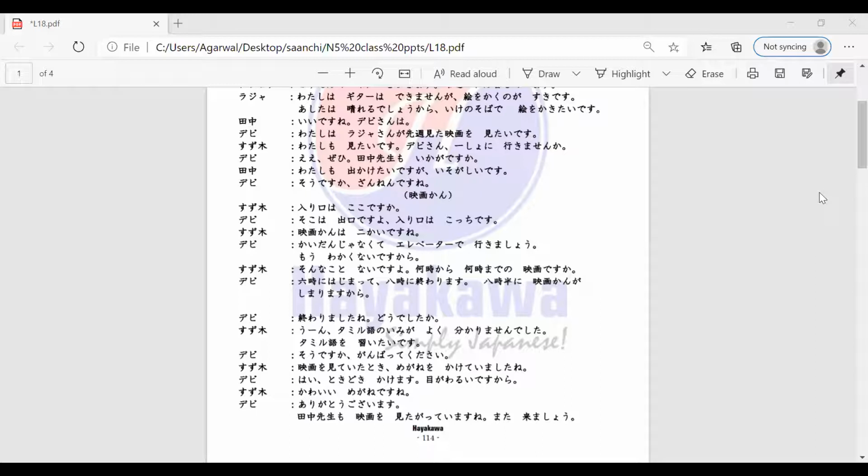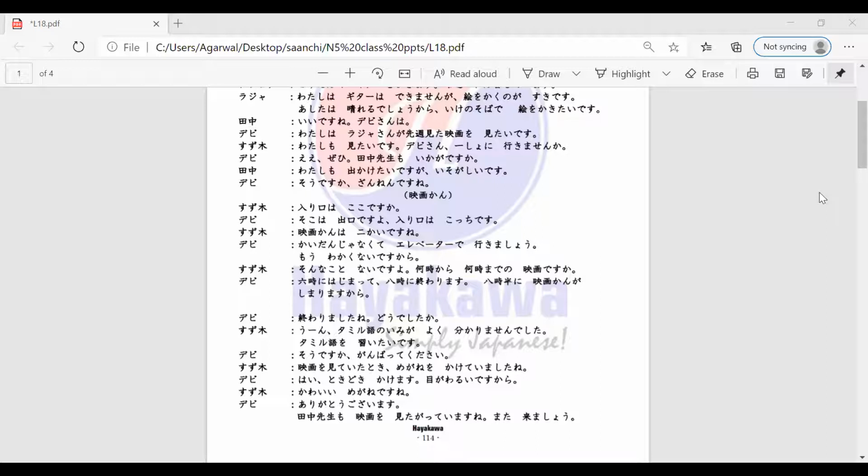So Devi-san is speaking, saying, Owarimashita ne, dou deshita ka. So she's saying, the film's got over, right? So now this is happening after the film is over, after the movie. She's saying it's over, isn't it? How was it? So Suzuki-san is responding to that, right?